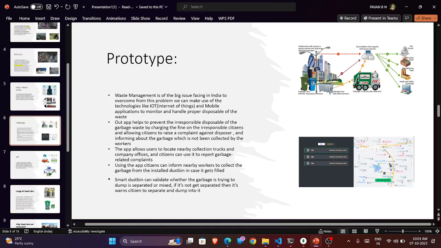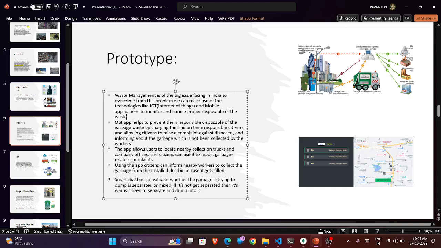So, what is the prototype we are going to give you for the SIH Hackathon in order to overcome these challenges? We know that India is facing a lot of issues related to domestic waste management. Even though they are doing their best, it's still not solved, because even though some autos come to homes to collect the garbage, they come at a fixed time. The citizens are not comfortable with that time, and they throw the garbage anywhere they find empty space.